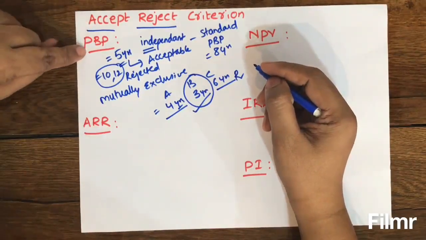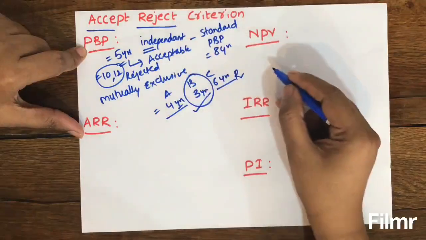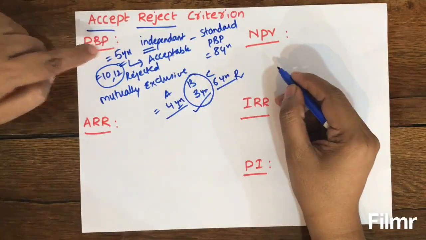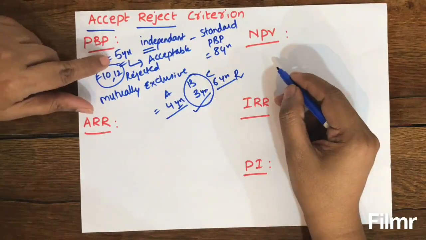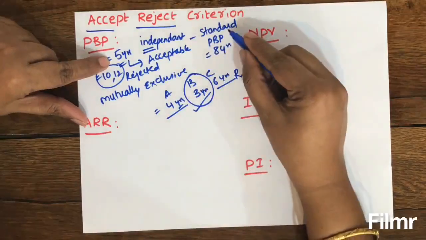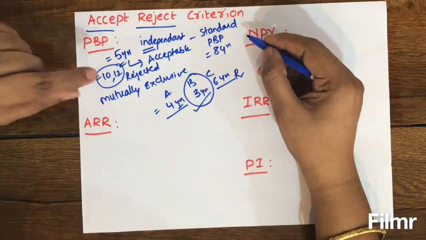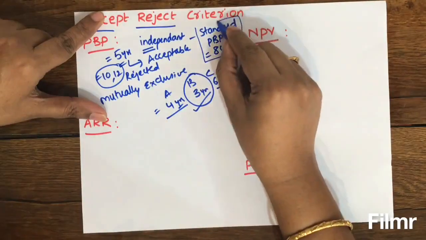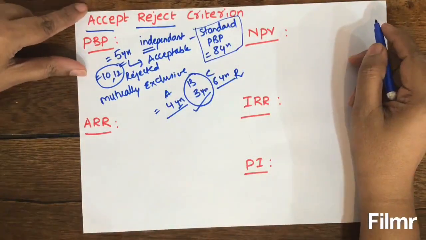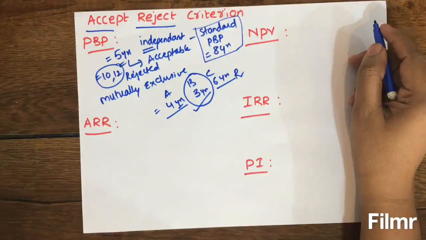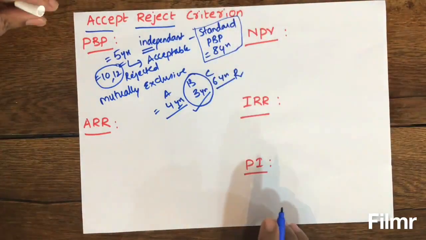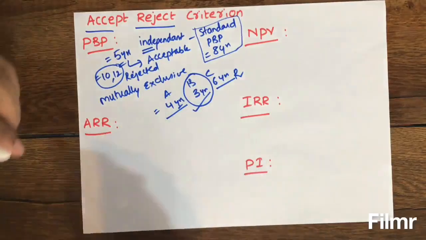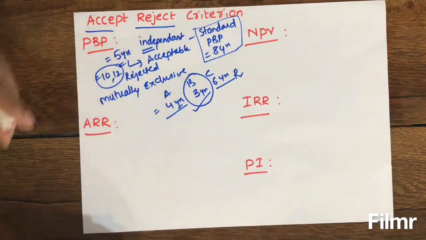So under payback period, for independent projects, payback period is calculated, and that will be compared with standard payback period. And this is one of the limitations of payback period also. Experts say, what is the basis for any organization to determine this standard payback period? So that's why this is one of the limitations for payback period.